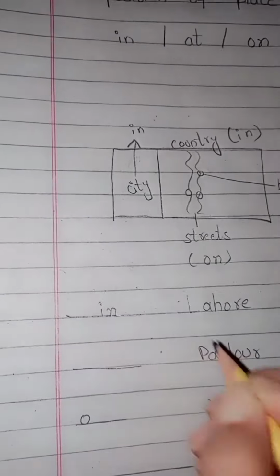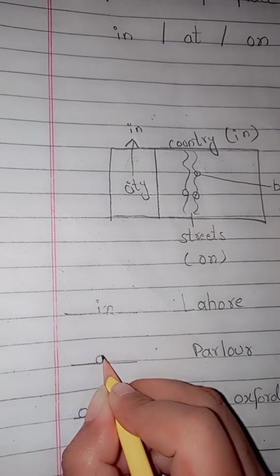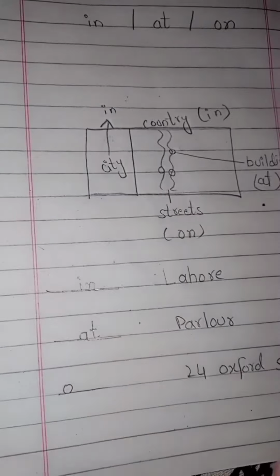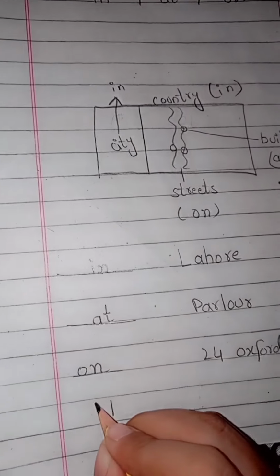Okay, this is a small activity: in Lahore. Parlor is a building, so we use at for the building, and 24 Oxford Street, so we use on for the street. I hope so. It's very easy.